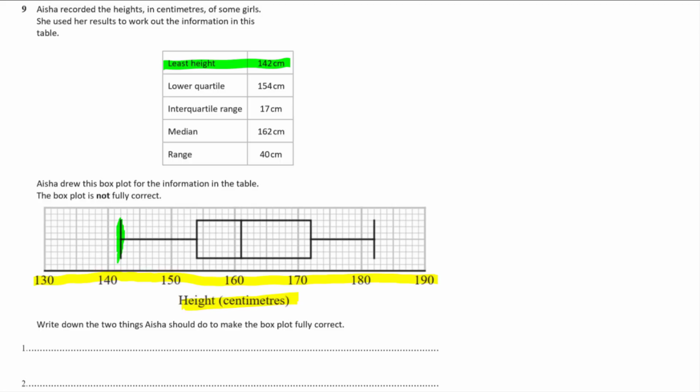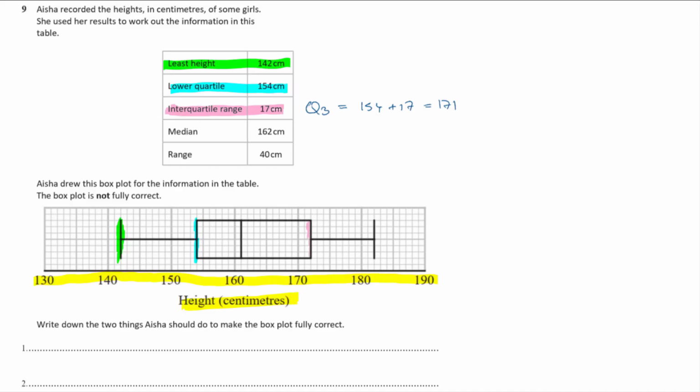The lower quartile, that should be at 154. That also seems correct. This is the lower quartile. It's the left-hand side of your box. Interquartile range is 17. So there isn't anything for interquartile range. The interquartile range is the width of the box. So that should tell you that the upper quartile, which is called Q3, that's going to be the lower quartile, 154 plus 17. So 154 plus 17, that's 164, 171, isn't it? So is the upper quartile at 171? No, it's not. It's at 172.